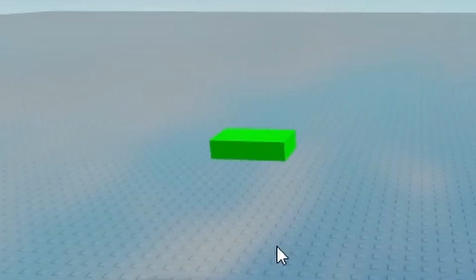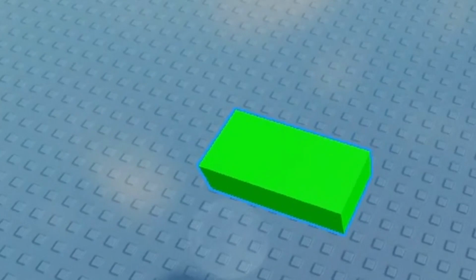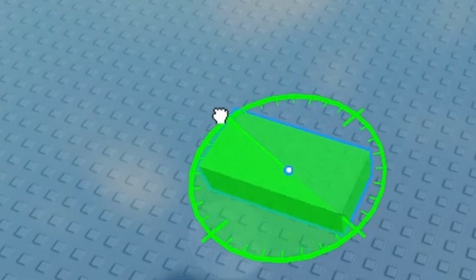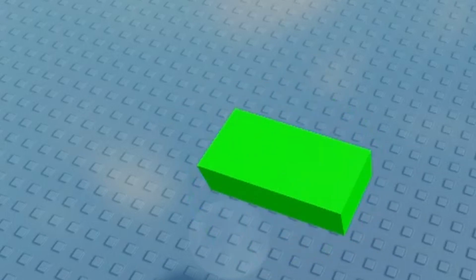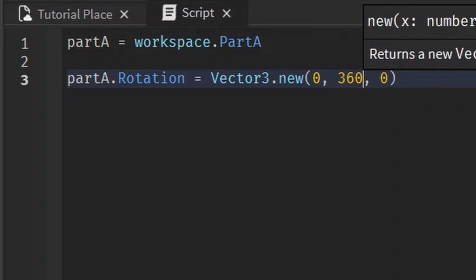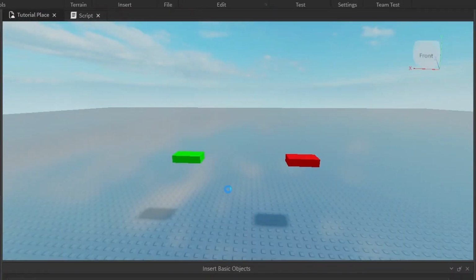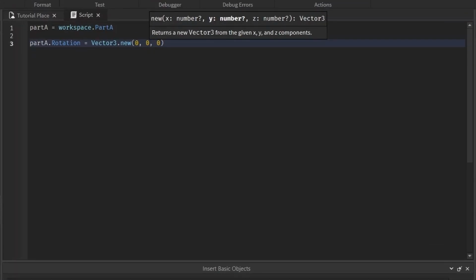It is in degrees, so if you change it to 180 degrees in any axis, you won't notice the difference because 180 degrees is half a turn, and it looks exactly the same, so you can't really tell the difference at all. Same if you do any multiple of 180, like 360 or 720, it's all going to look the exact same. It's in degrees, so if you want to turn it a quarter of the way, that would be 90 degrees.